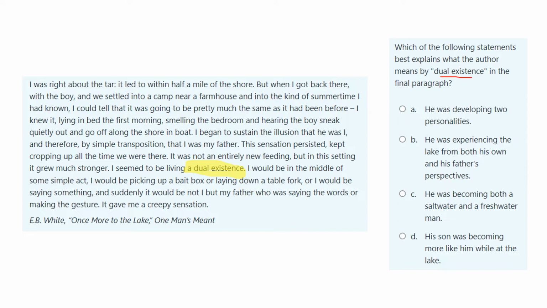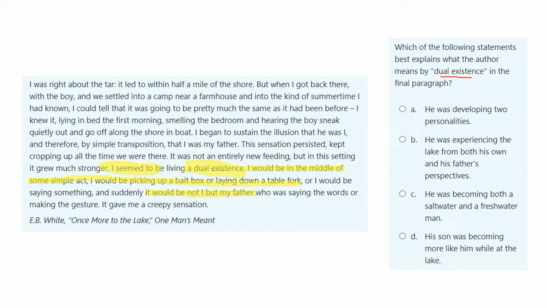Well, it does say, I seem to be living a dual existence. I would be in the middle of some simple act. I would be picking up a bait box or laying down a table fork, or I would be saying something, and suddenly it would not be I, but my father who was saying the words or making the gesture. It gave me a creepy sensation.